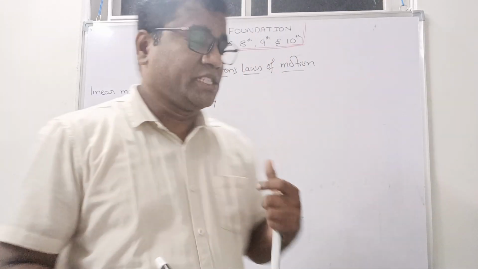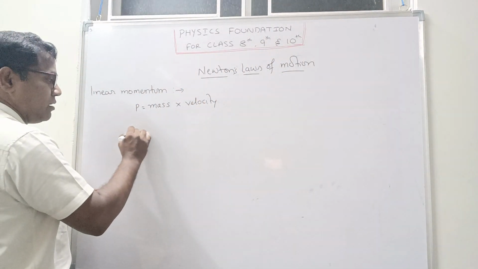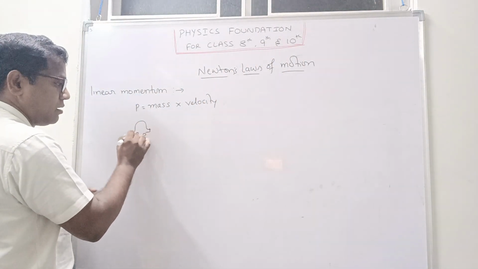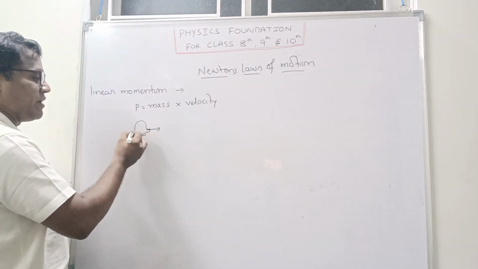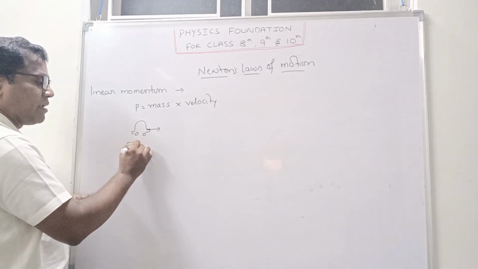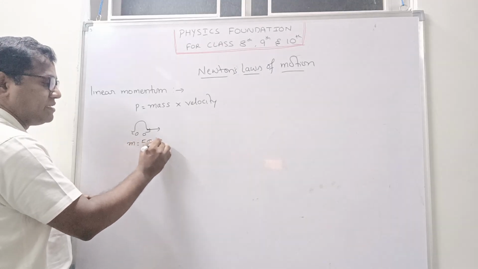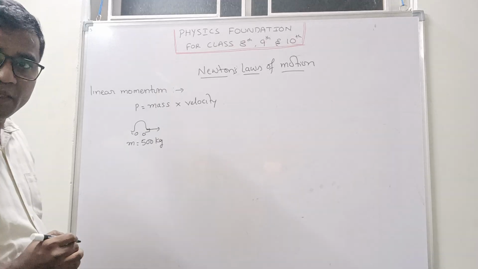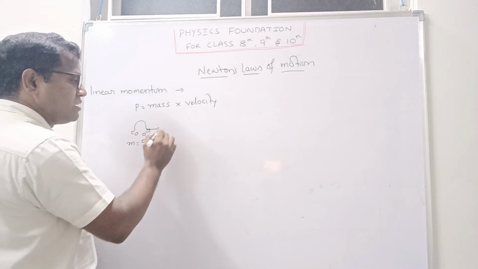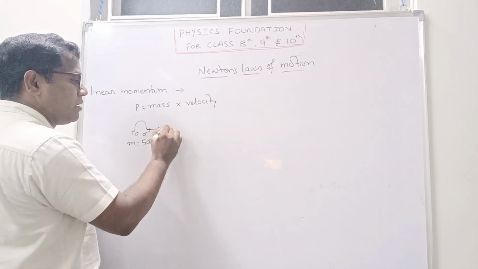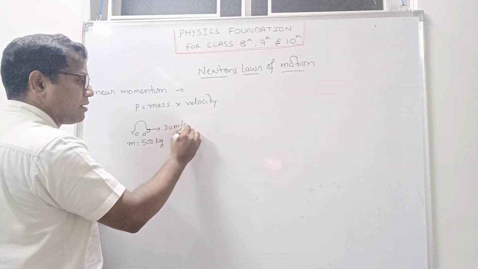But you see this situation, here one car is there, and it is moving. For example, the mass of the car is 500 kg. Initially it is moving with some velocity, 30 meter per second.